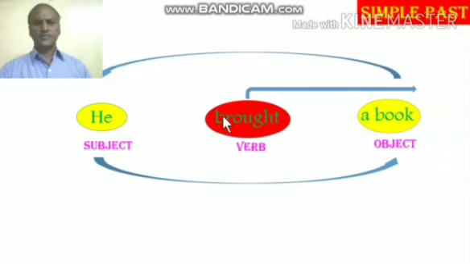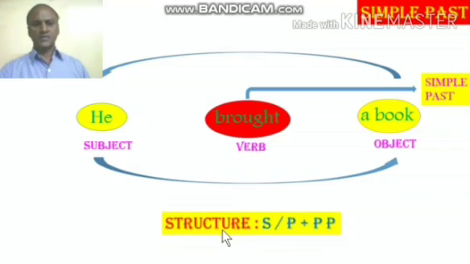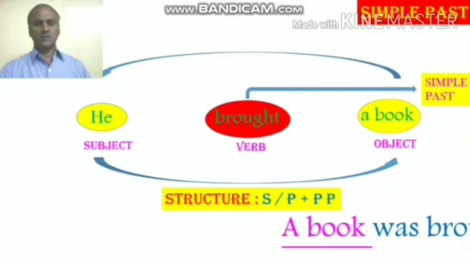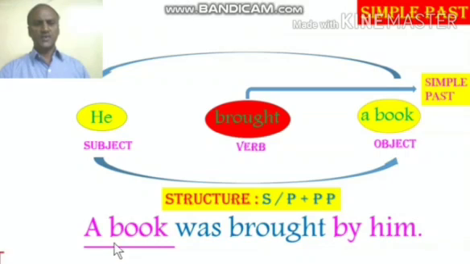Find the verb. What is in simple past? So since the verb is in simple past, then what is the structure to be followed? The structure for simple past is singular plural plus past participle. Now the answer in the passive form is a book was brought by him.